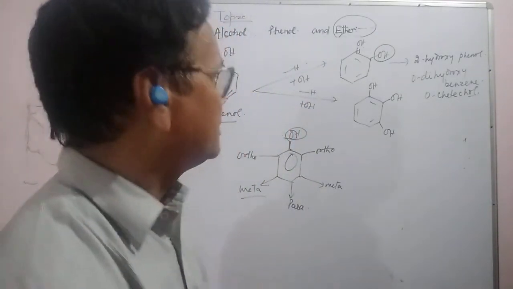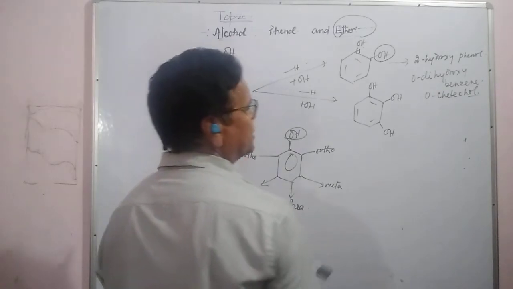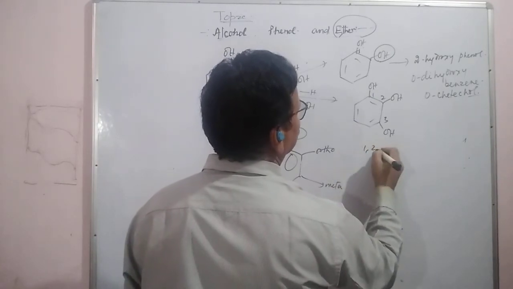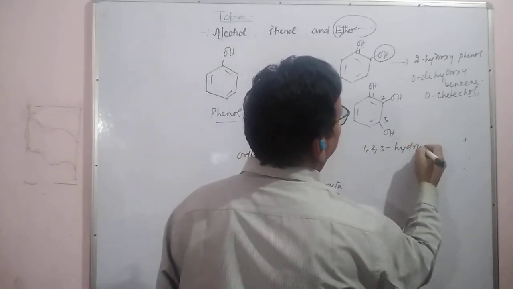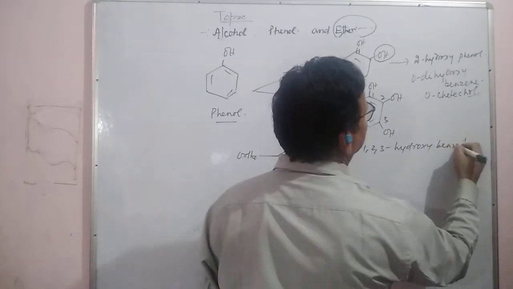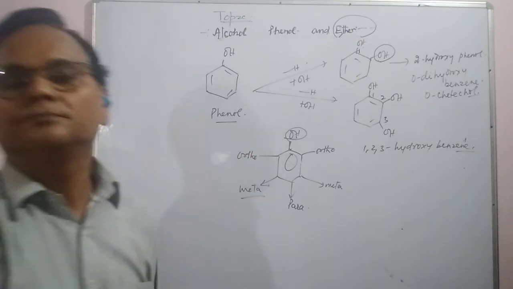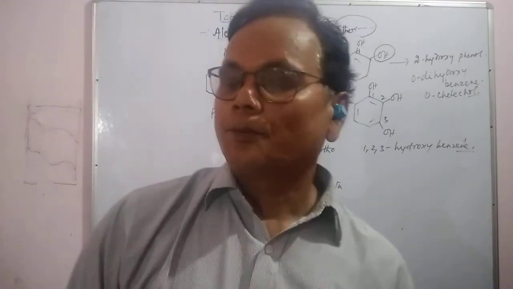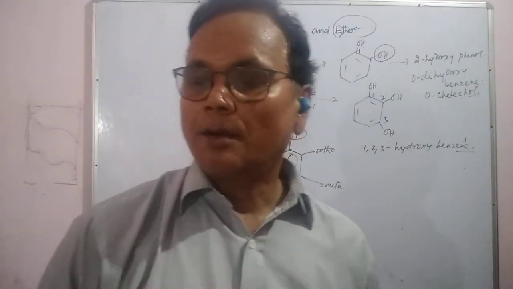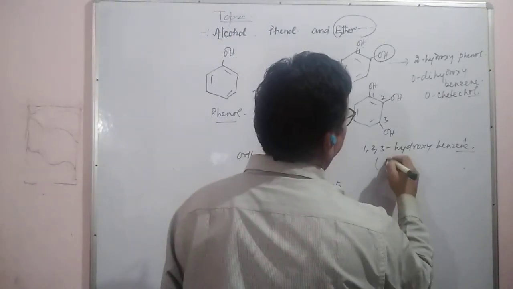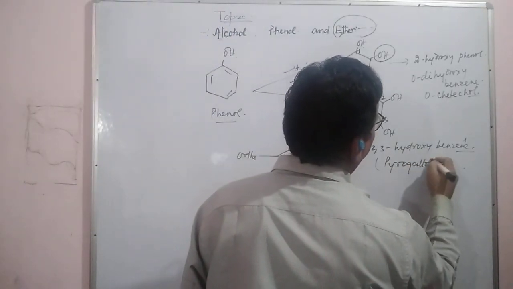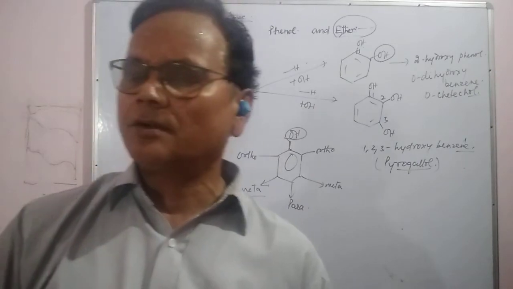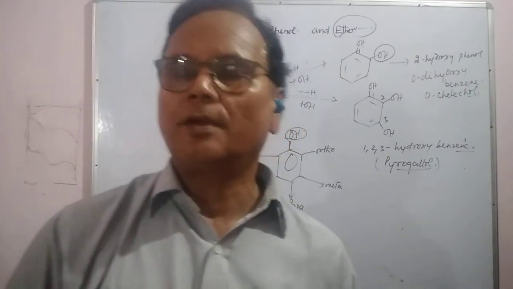Similarly, this has 3 OH groups. This is 1, 2, 3. That is 1, 2, 3-trihydroxybenzene. Or it is also called pyrogallol. So we will now give the nomenclature of different organic compounds of alcohol and phenol like this.